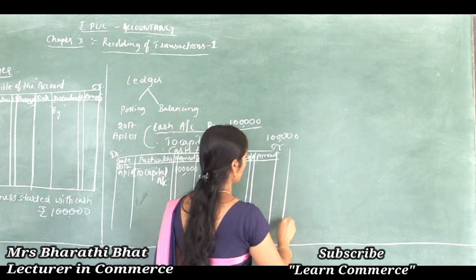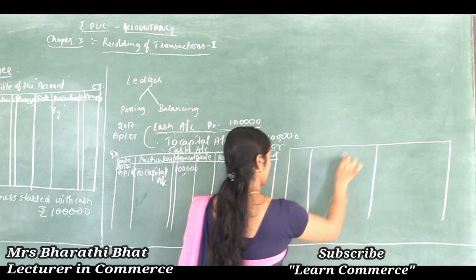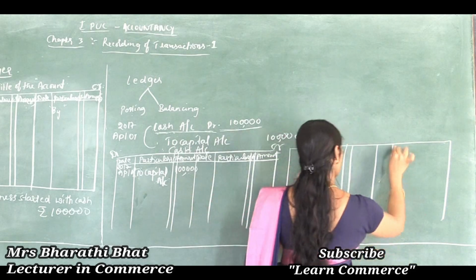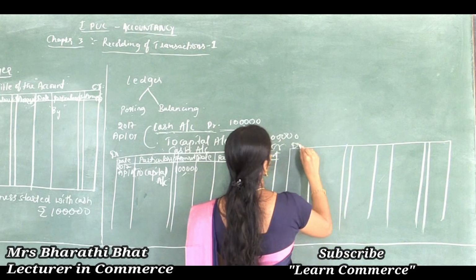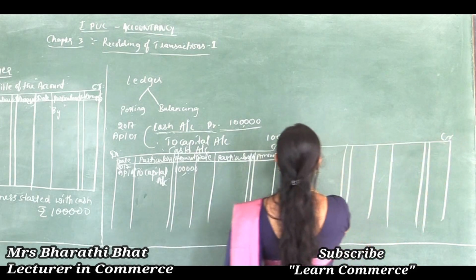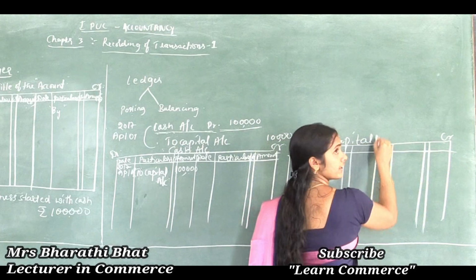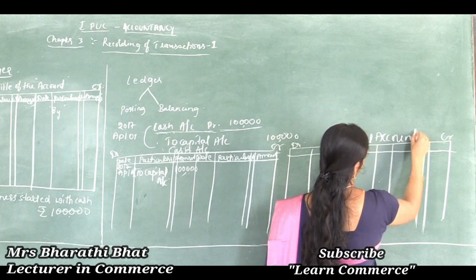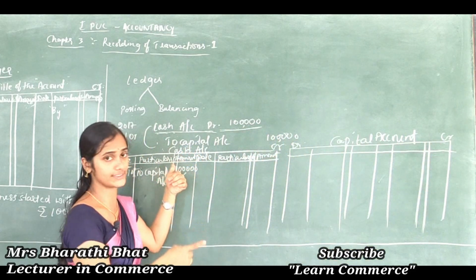Say for example, just prepare the capital account: date, particulars, JF, and amount, debit, credit. How can we post this particular transaction to the ledger?